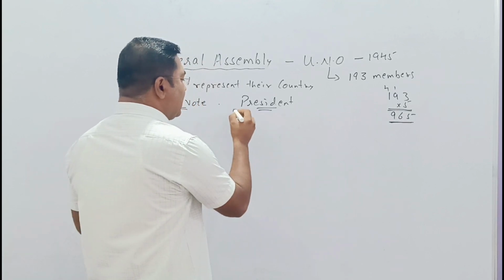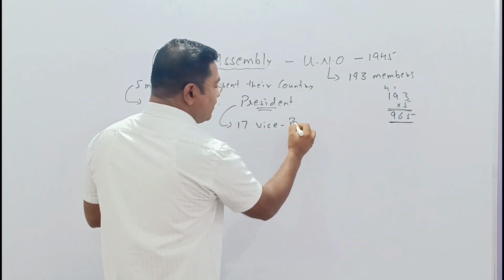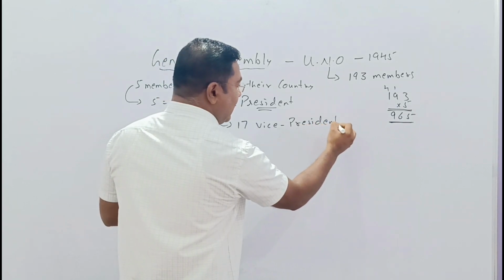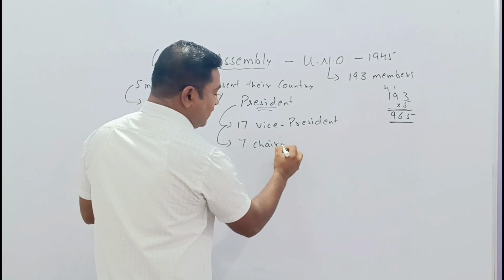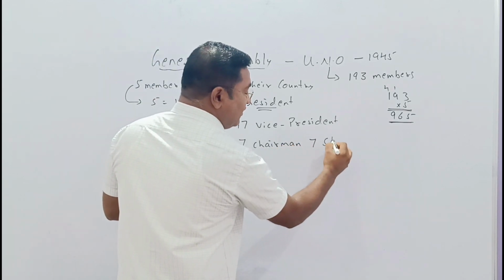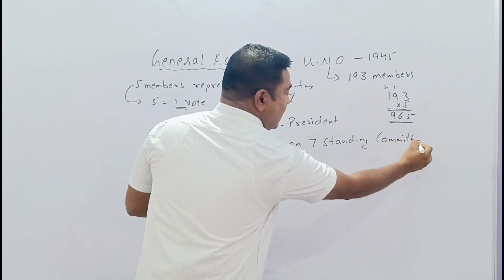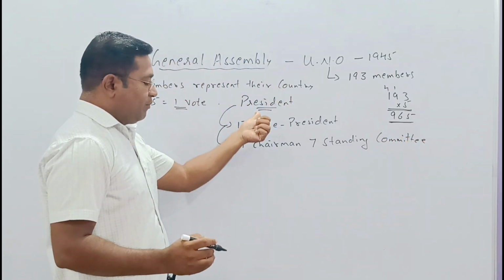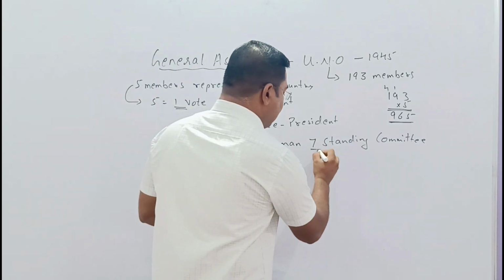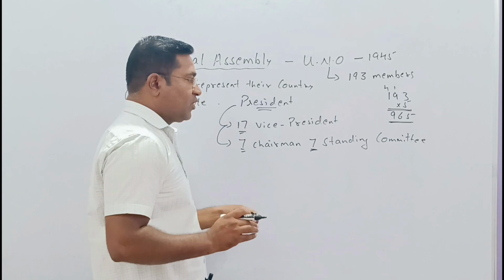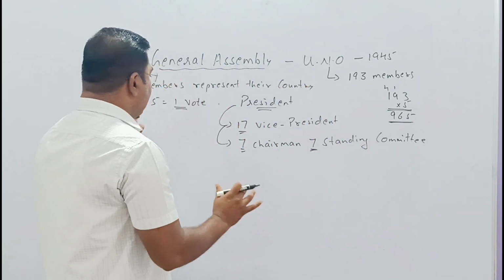So one president will be there, then 17 vice presidents, then seven chairmen of seven standing committees. One president, 17 vice presidents, and seven chairmen of the seven standing committees. This is the structure of the General Assembly.